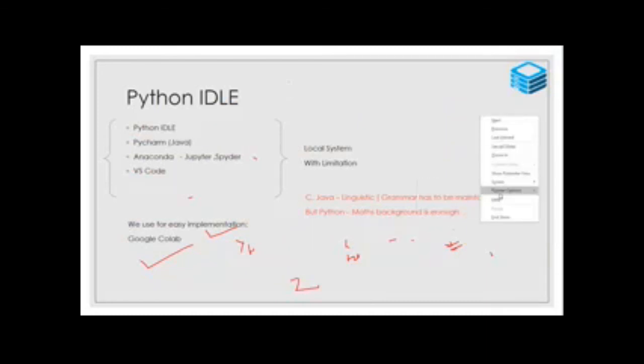So local systems have limitations. Whether C, Java, C++ or Oracle, any language is purely based on linguistics, that is, grammar. Grammar based means, suppose I want to speak in English, I need subject plus verb plus object.